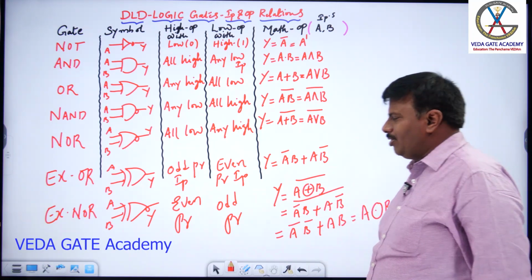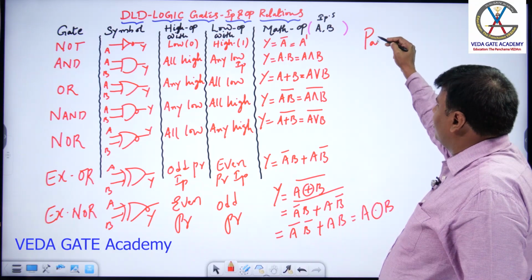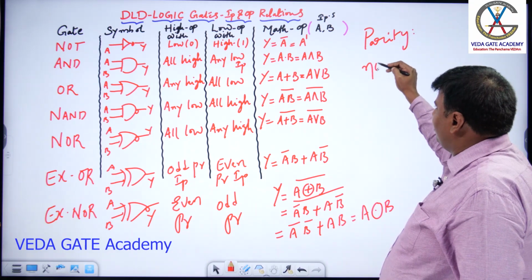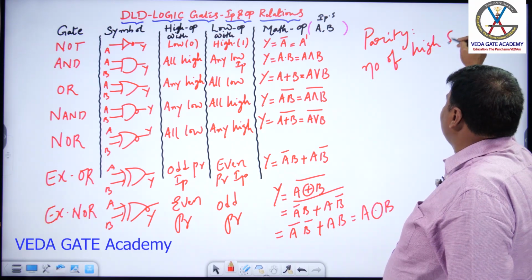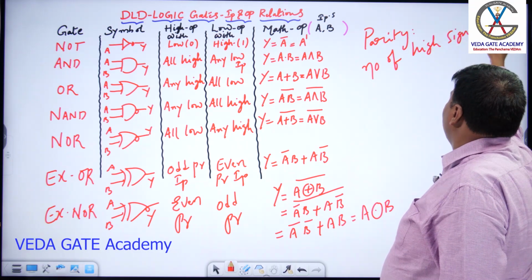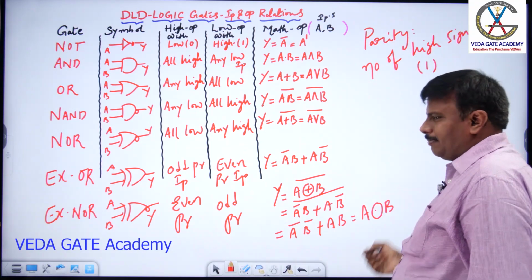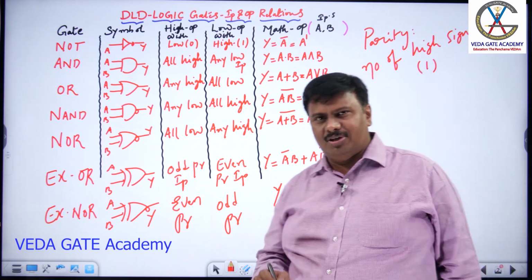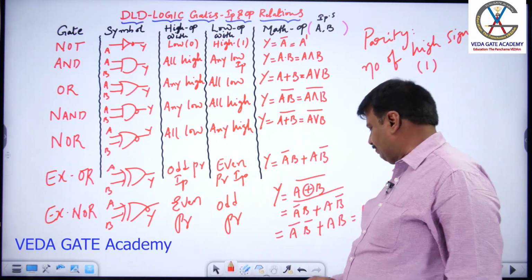And here you can understand the word parity indicates number of high signals. In digital, high is default 1. Can I say number of ones? In digital, from here, whenever I refer to the word parity, you understand it is number of high signals. Thank you.